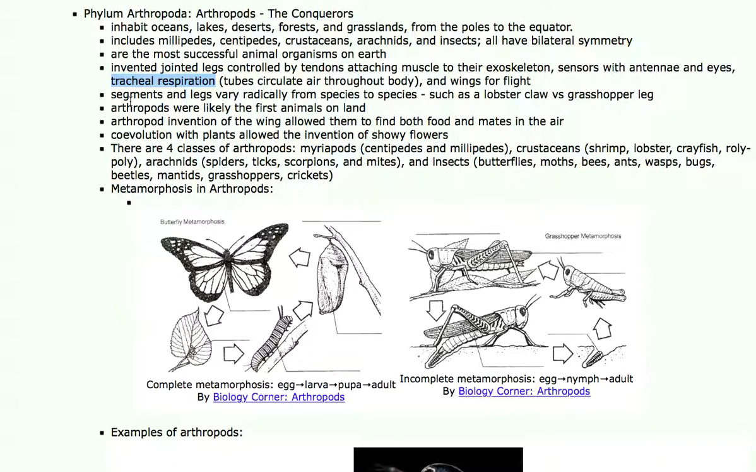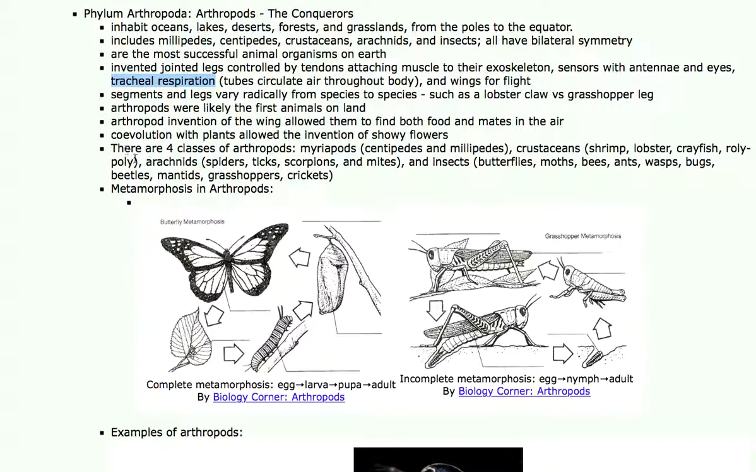So segments and legs vary radically from species to species. Lobsters have claws on the ends of their legs, whereas grasshoppers just have little clingy toes at the ends of their legs. Arthropods are believed to be the first animals on land. The invention of the wing allowed them to find both food and mates in the air.